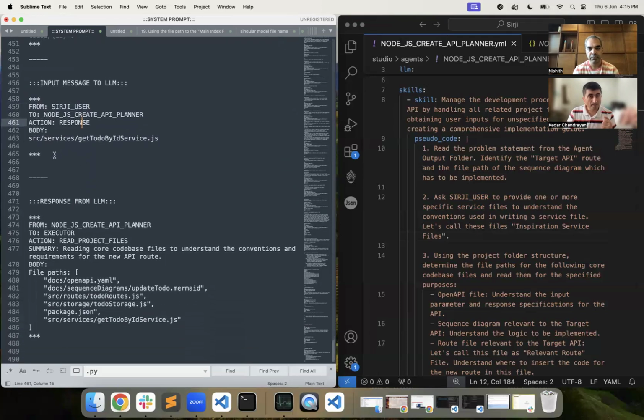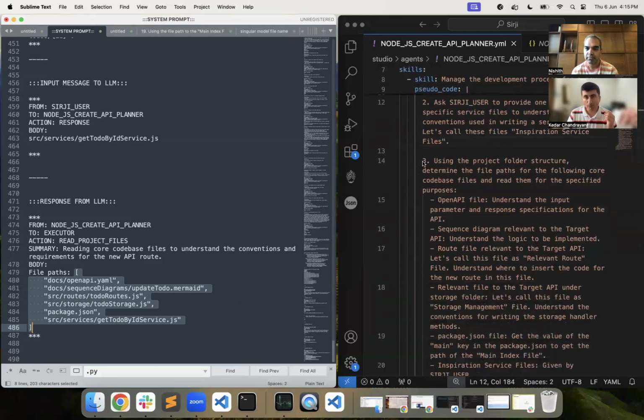Then another API call is made, and mind you, this is the third completions API call. In the response of that API call, we get another message from the LLM, asking for reading these files, the paths of which are provided in the body of the message. Now, why did this message come?